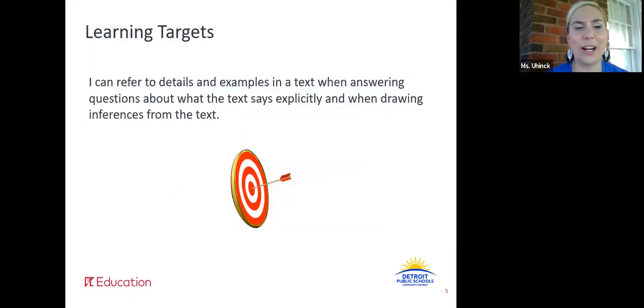All right, so let's look at our learning targets. I can refer to details and examples in a text when answering questions about what the text says explicitly and when drawing inferences from the text. So we've been doing this for several weeks. Remember, some questions, the answer is going to be explicitly in the text. So you're going to be able to dive in that text and find it right there. Some questions you're going to have to infer, which means you're going to have to use what you already know, what the text is saying, and think deeper to answer that question. Okay, so you're going to have both kinds of questions today on your quiz.